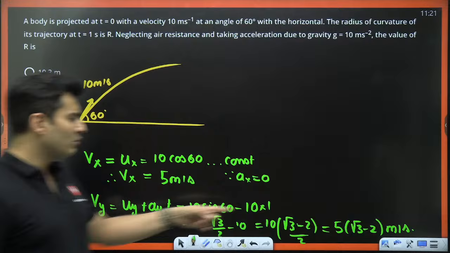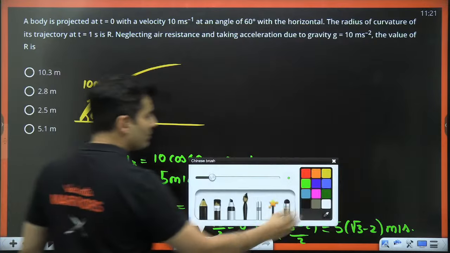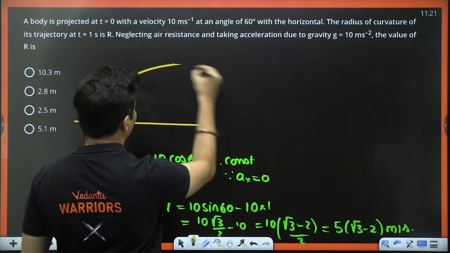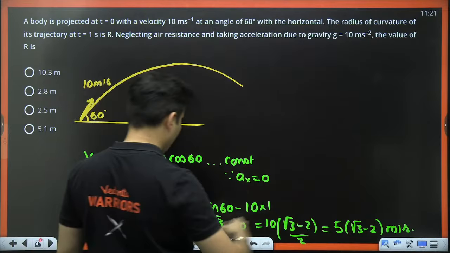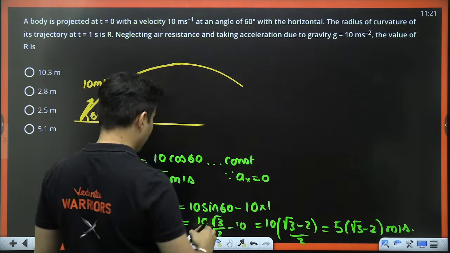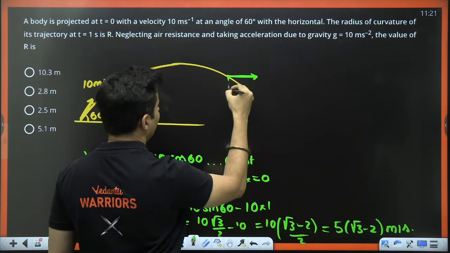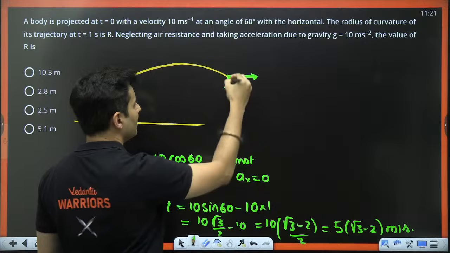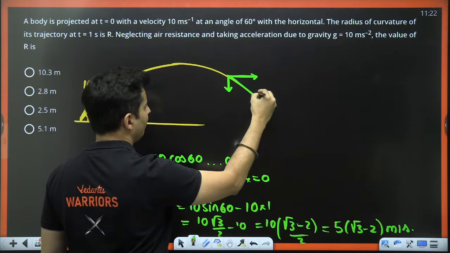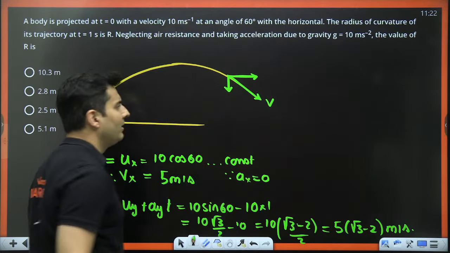So that means this value will be negative. So one thing is for sure, that this body after 1 second is probably going to be coming down. So there will be some x component and also some y component like this. So this will be the total velocity.